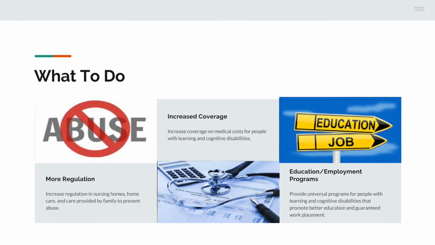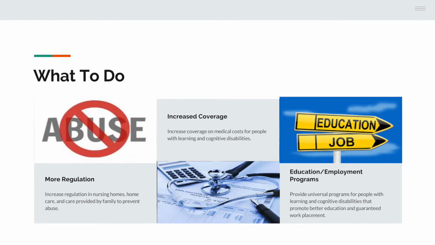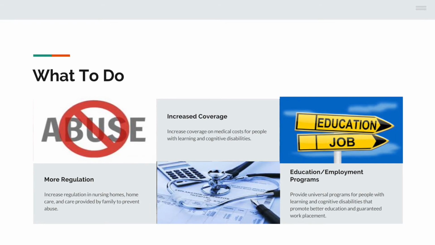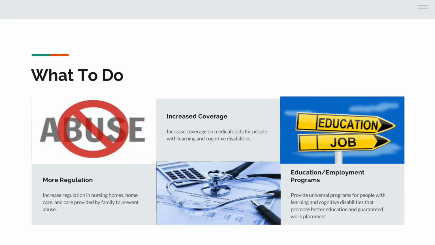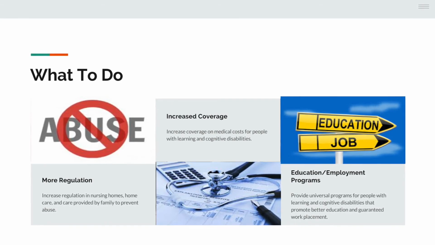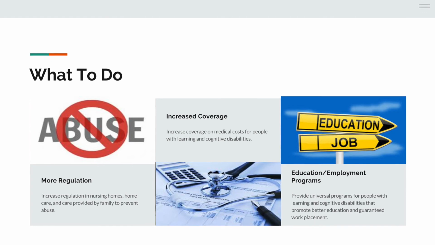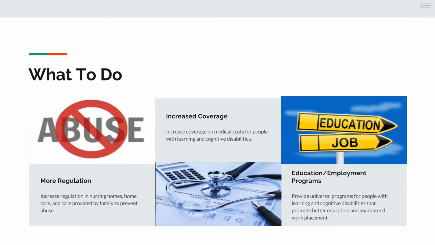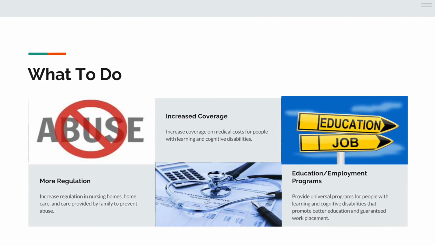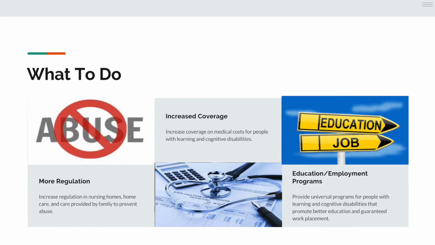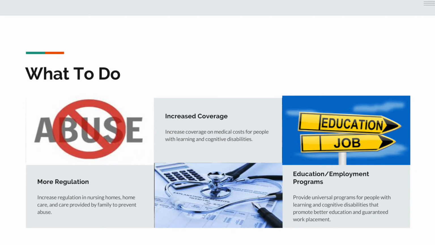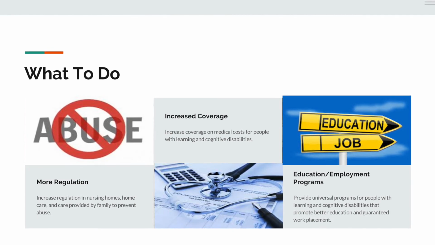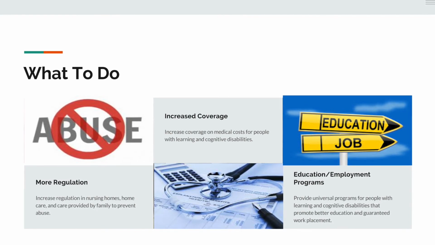Increased regulation by the government could include harsher punishments for facilities that are convicted of abuse or reward for people who discover abusive situations. Increased medical coverage for people with learning and cognitive disabilities would allow for the high cost of care to come down. This would allow for this population to get access to more necessary medical attention and alleviate the large financial stress these individuals and their families face.